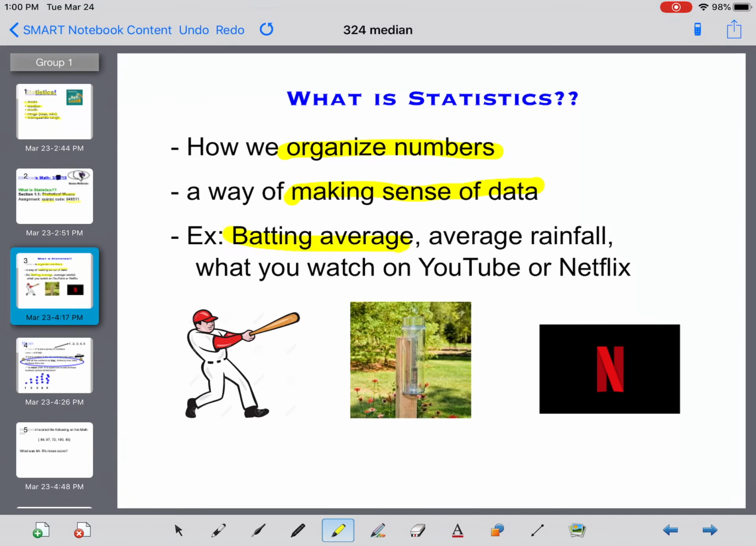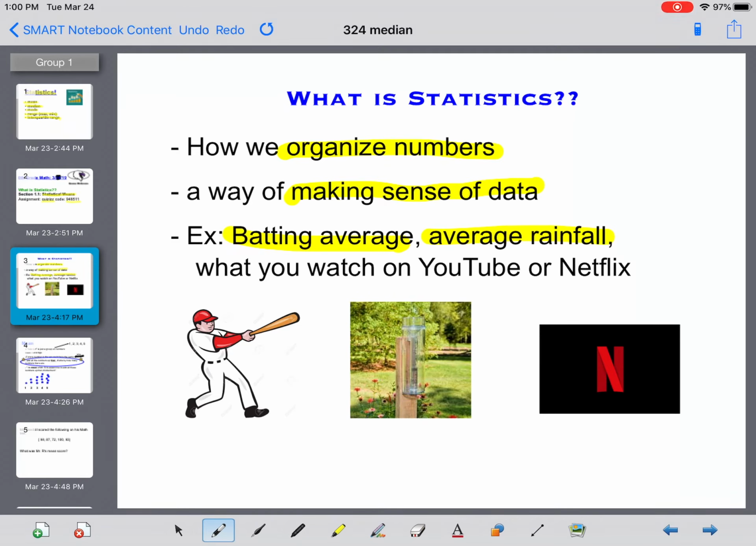So for example, a batting average. What is the likelihood of you getting a base hit? Average rainfall is also important if we look at our climate nowadays. We need to see, on average, how much water is coming down to a certain area. Also, what you watch on YouTube and Netflix. The people that create the content for Netflix and YouTube need to know what's popular, what's not popular, so they can cancel the shows maybe that aren't popular, don't spend the money on it, and keep doing what is successful.